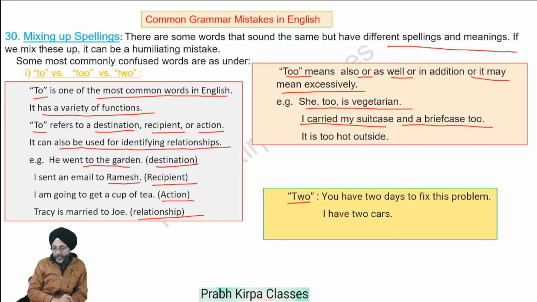When we are talking about TWO, it means we are counting something: 1, 2, 3, 4. You have 2 days to fix this problem. I have 2 cars.